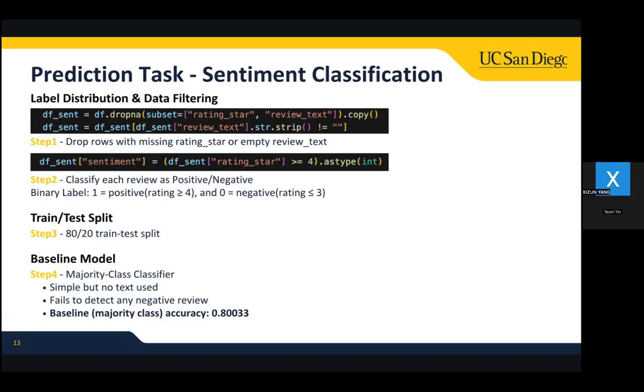Step 4, our baseline is the majority class classifier, which always predicts the majority. Although its accuracy is already about 80%, this baseline model doesn't read the text at all and never catches any negative review. So it's really necessary to improve recall for the negative class. Next slide, please.